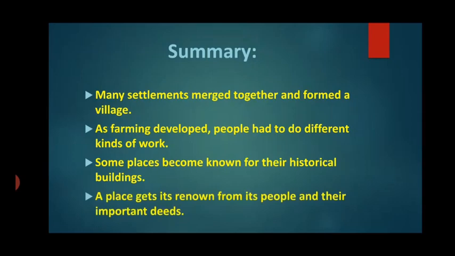So we have learned how villages, towns and cities are formed, why they come up, how they become self-sufficient, and how some places become very famous because of certain monuments and certain buildings in those places.